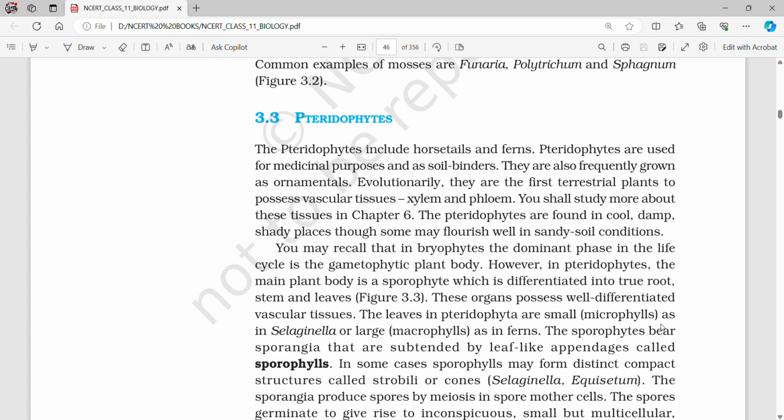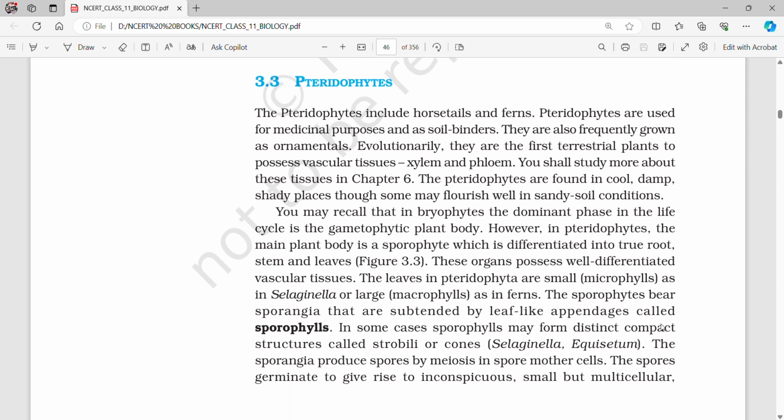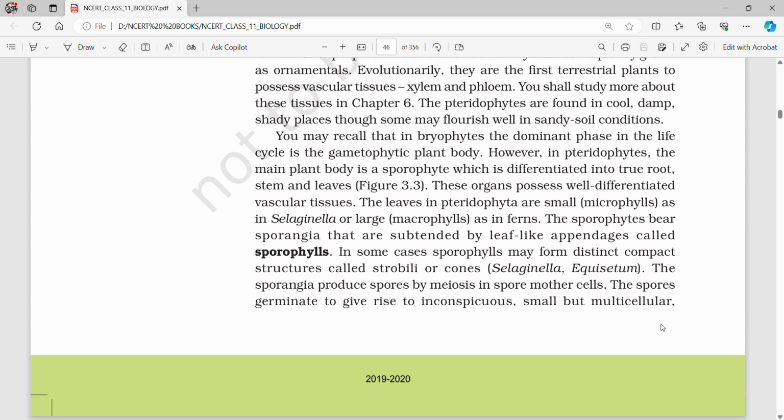The pteridophytes are found in cool, damp, shady places, though some may flourish well in sandy soil conditions. You may recall that in bryophytes, the dominant phase in the life cycle is the gametophytic plant body. However, in pteridophytes, the main plant body is a sporophyte, which is differentiated into true root, stem, and leaves. These organs possess well-differentiated vascular tissues.